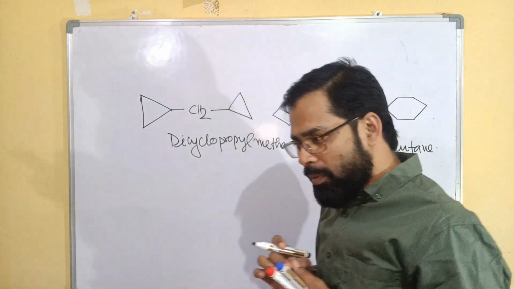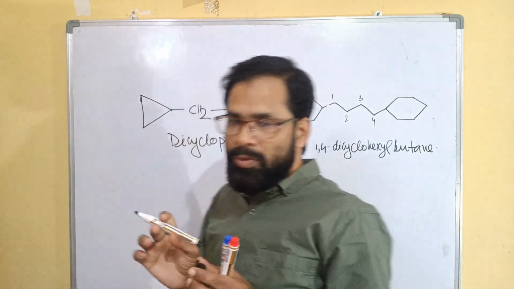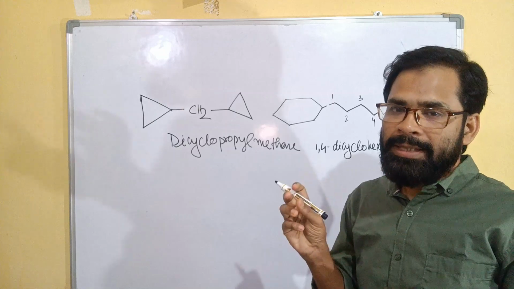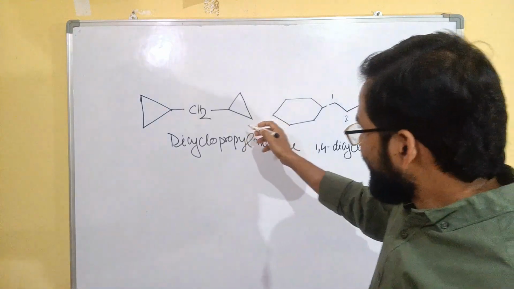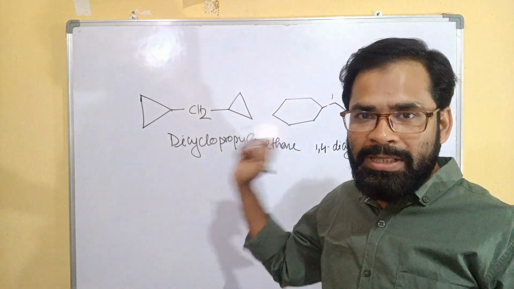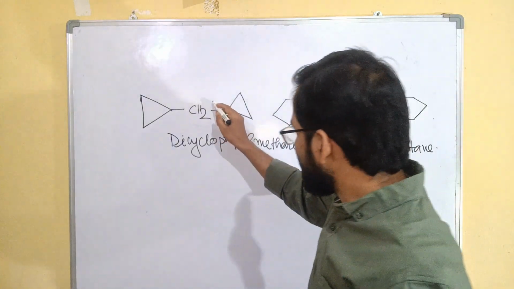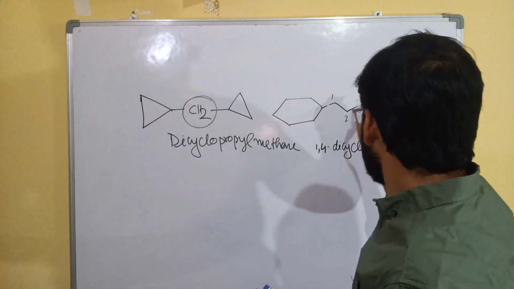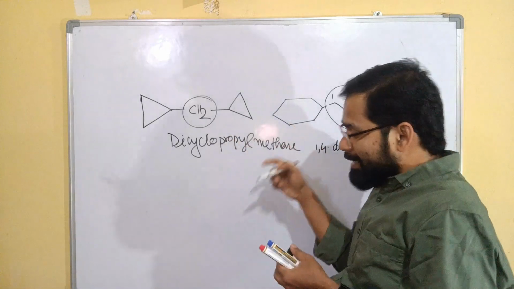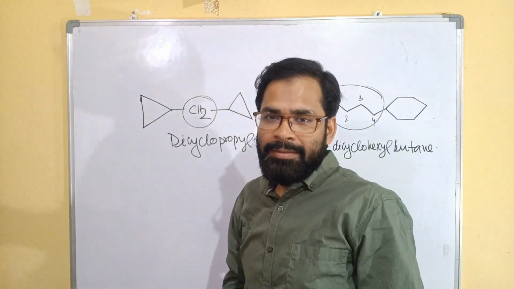If we have one cyclic, acyclic, that time we have to check where the number of carbon is more, that will be the principal chain. But in these cases, no need to check which one will be the principal chain. Definitely, this will be the principal chain, this will be the principal chain. Because these are the derivative of alkane.